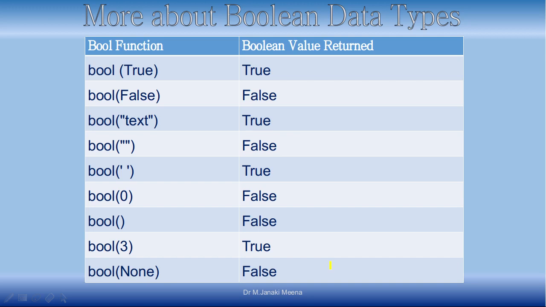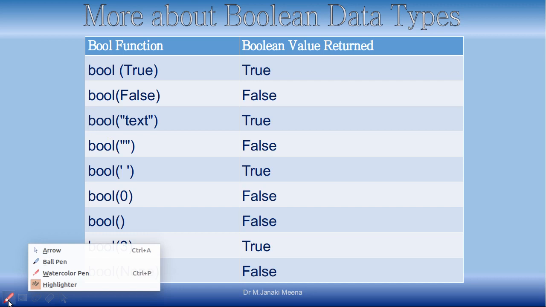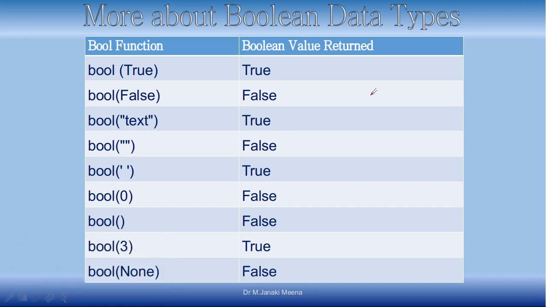Next, what we are going to discuss is the Boolean data type. Already we have discussed the Boolean data type. There are two values that can be taken by a Boolean variable, right? Either true or false. Here what we are going to now discuss is how you can convert a value to an integer. We already discussed this in the previous sessions. So how you can convert a value to integer is, you will use the int function. Similarly here also you can use it like this, int.